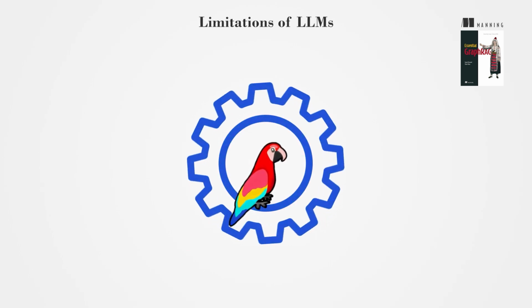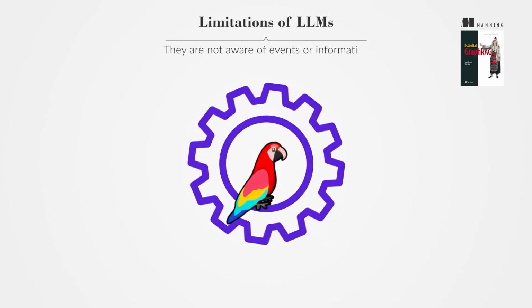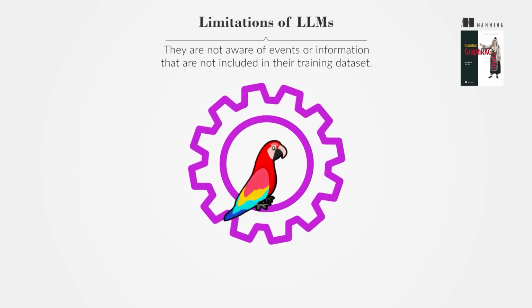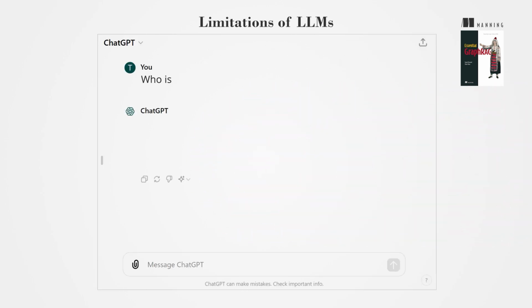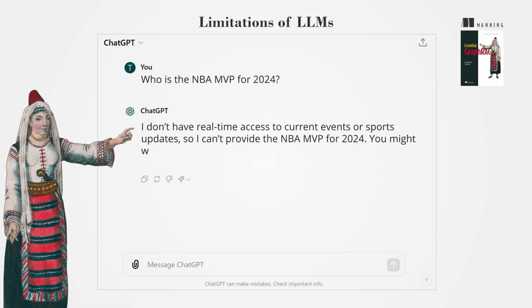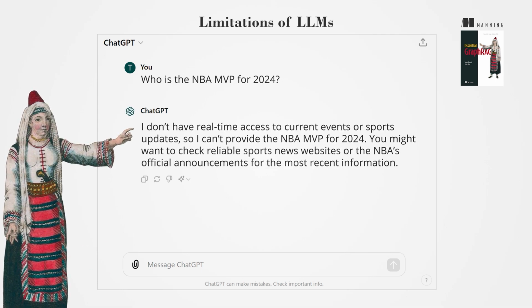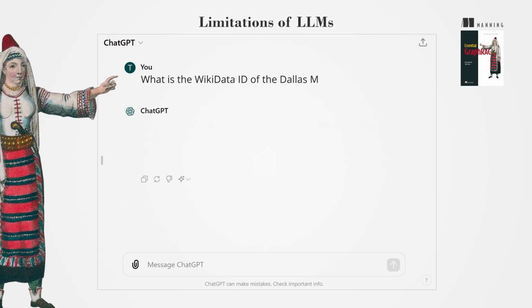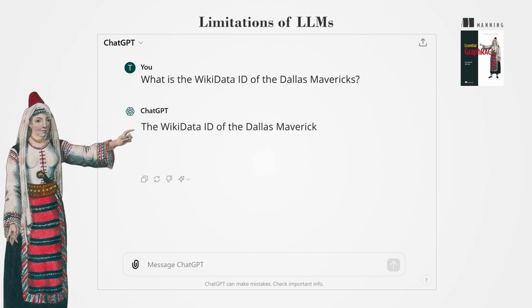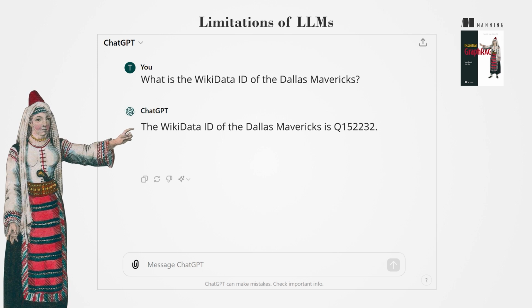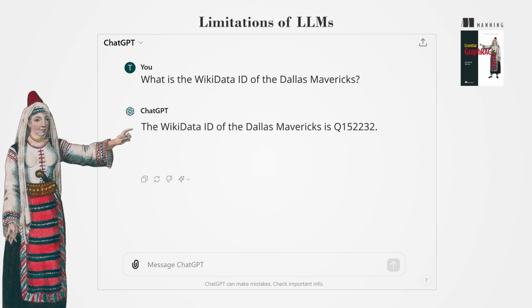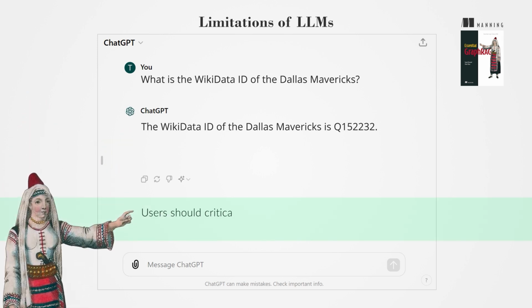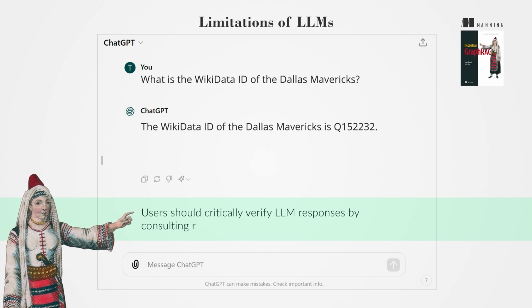LLMs have limitations. They are not aware of events or information that are not included in their training dataset. For instance, ChatGPT's knowledge is up to October 2023, so it cannot provide information about events that occurred after this date. LLMs can also generate outdated responses and hallucinations, where the model produces factually incorrect information. Users should critically verify LLM responses by consulting reliable external sources.